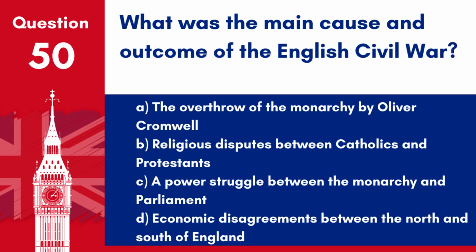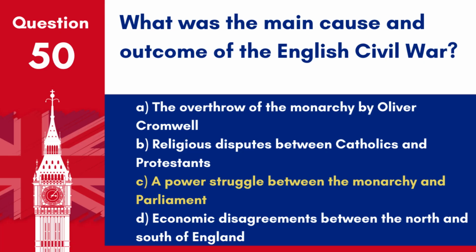Question 50. What was the main cause and outcome of the English Civil War? A. The overthrow of the monarchy by Oliver Cromwell. B. Religious disputes between Catholics and Protestants. C. A power struggle between the monarchy and Parliament. D. Economic disagreements between the north and south of England.